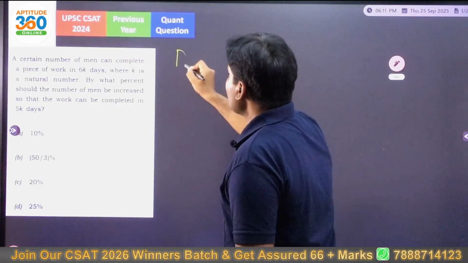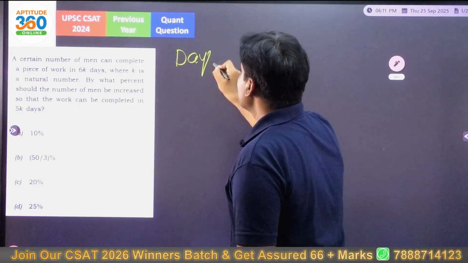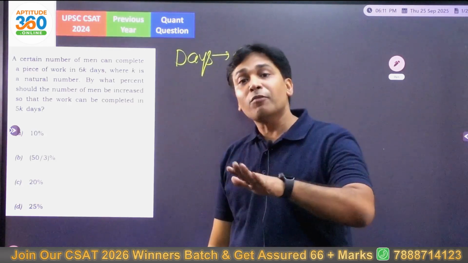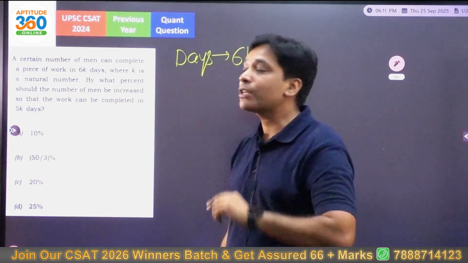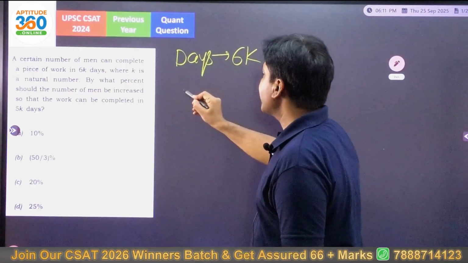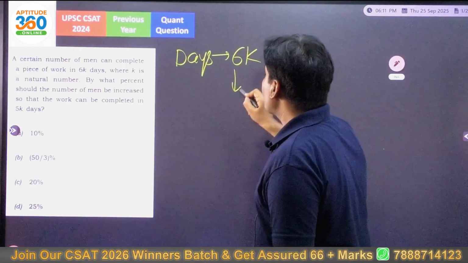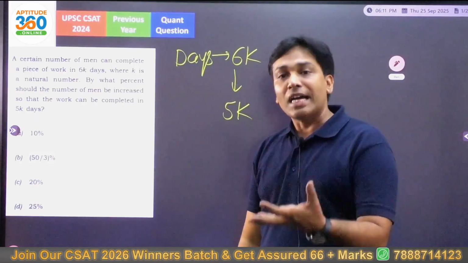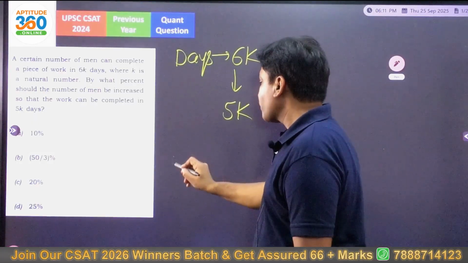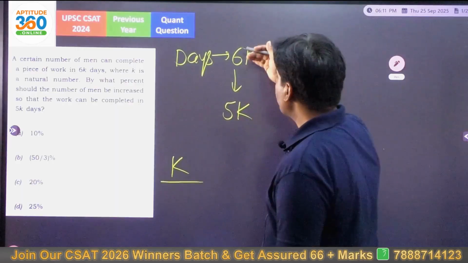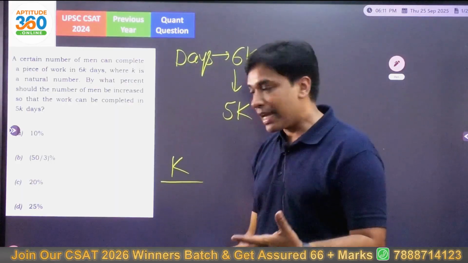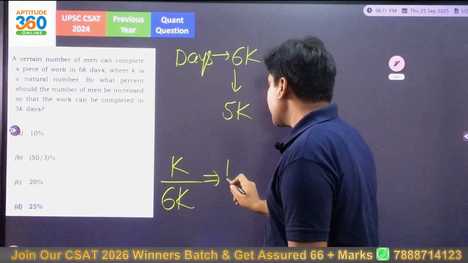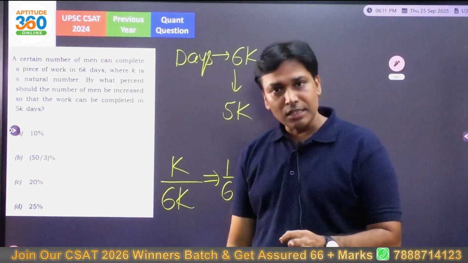So how many days? Previously, a certain number of men, and the number of men is not given to you in the problem, could finish this work in 6k days, right? Now the problem says that this has to be done in 5k days. So by what fraction is the number of days getting decreased? Previously 6k minus 5k, it is k over 6k. The number of days is reducing by 1 by 6, right?